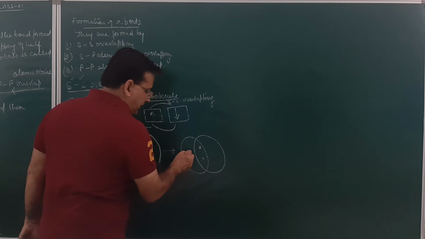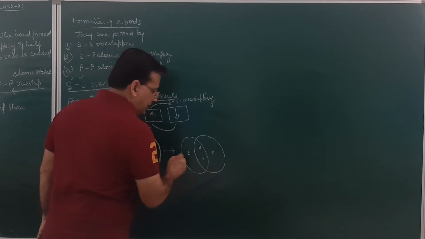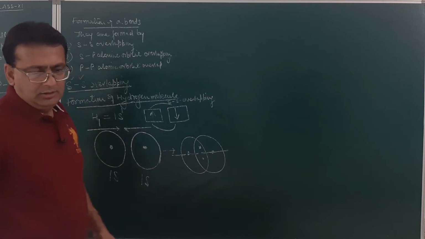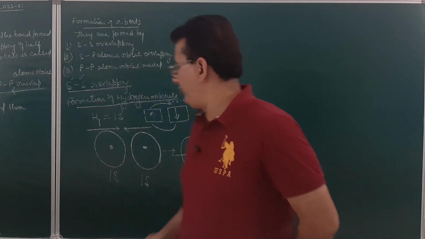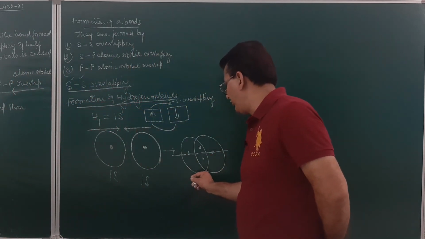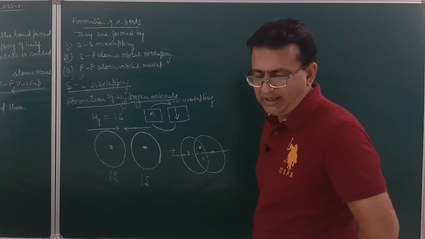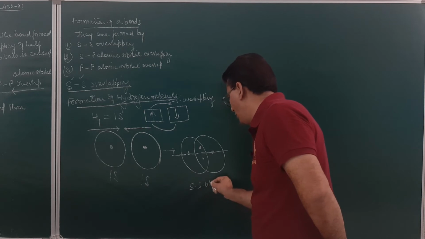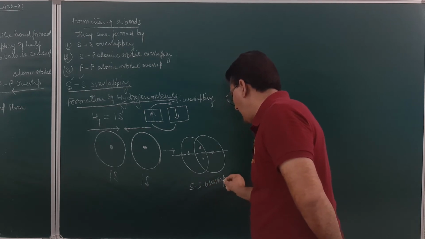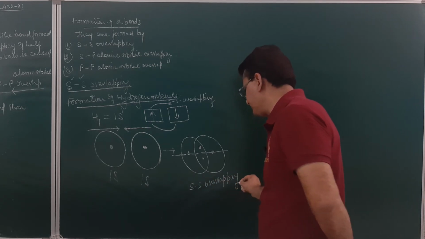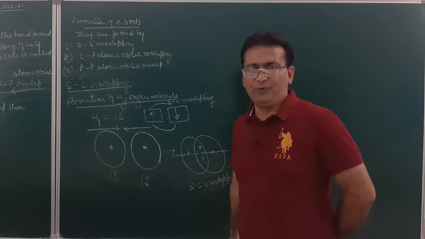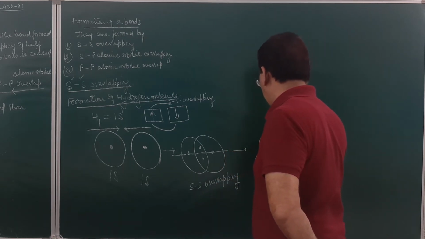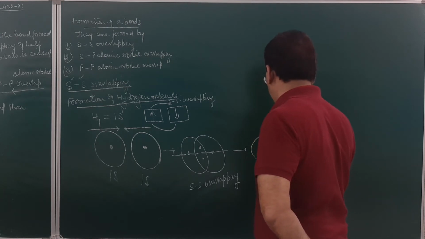And this overlapping has occurred along the internuclear axis. When this 1s and 1s atomic orbital have overlapped, this will be called s-s overlapping. Is it clear, student? Now, it will result in the formation of a molecular orbital.